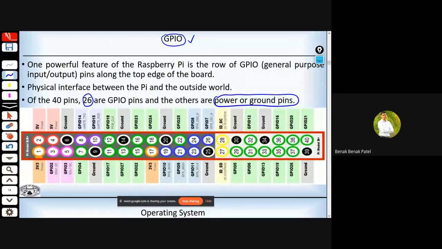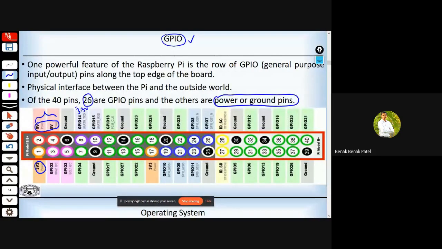This Raspberry Pi is capable of providing 5 volts as well as 3.3 volts, because a few sensors work on 3.3 volts and a few others work on 5 volts. But the GPIO pins are capable of handling only 3.3 volts.